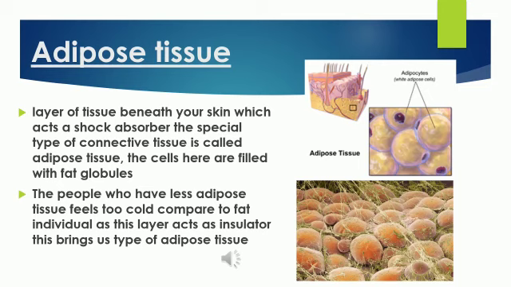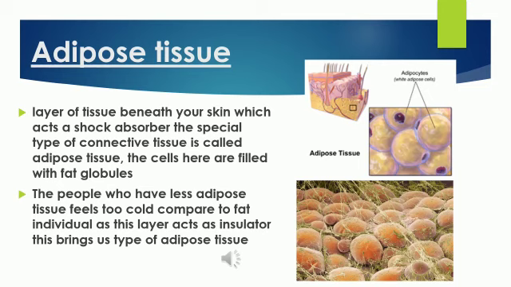This special type of connective tissue is called adipose tissue. The cells here are filled with fat globules. People who have less adipose tissue feel too cold compared to fat individuals, as this layer acts as an insulator.